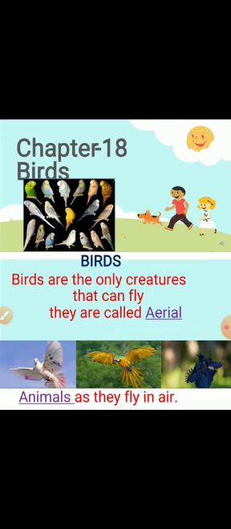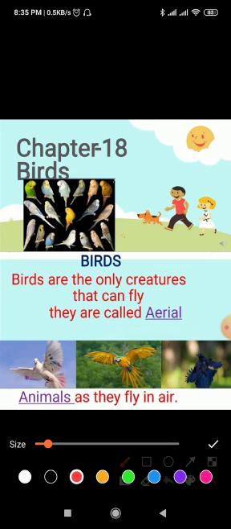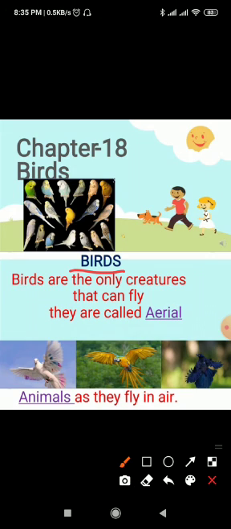Wow, I just get goosebumps whenever I discuss this beautiful world of birds. Here in the lesson, we will study birds and how we can differentiate them. So let us peep into the amazing world of birds. Birds are the only creatures that can fly high in the sky. They are called aerial animals as they fly in air. Let us learn how they can fly.